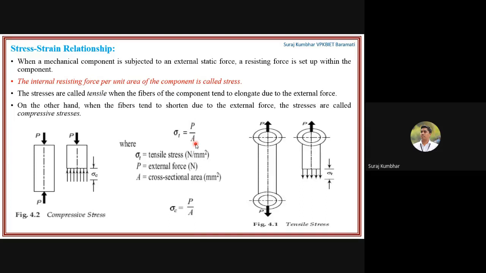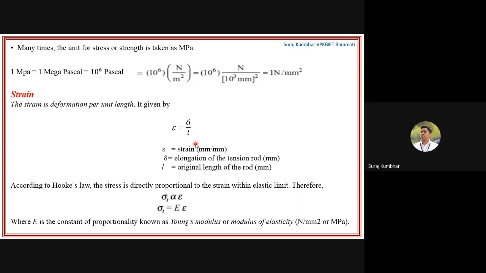Now we'll go ahead. Many times the unit of stress or strength is taken as MPa. So 1 MPa, 1 megapascal, is equal to 10 raised to 6 pascal. Kilo, mega, giga: kilo is 10 raised to 3, mega is 10 raised to 6, and giga is 10 raised to 9. So 1 MPa means 10 raised to 6 pascal, that is 10 raised to 6 Newton per meter square. You need to convert that Newton per meter square into Newton per mm square, that is 10 raised to 6 N divided by 10 raised to 6 mm square, that is 1 Newton per mm square.